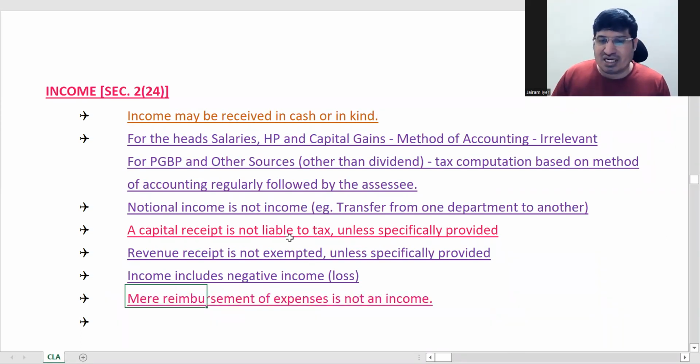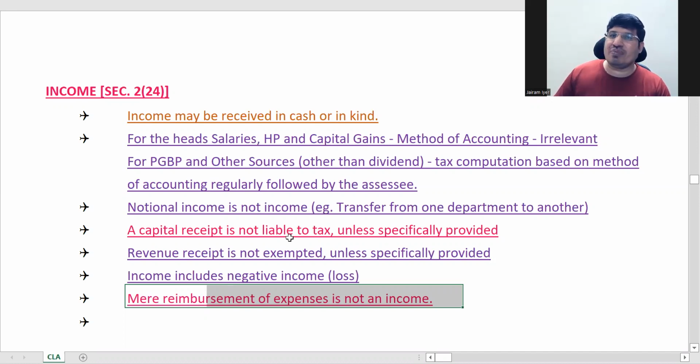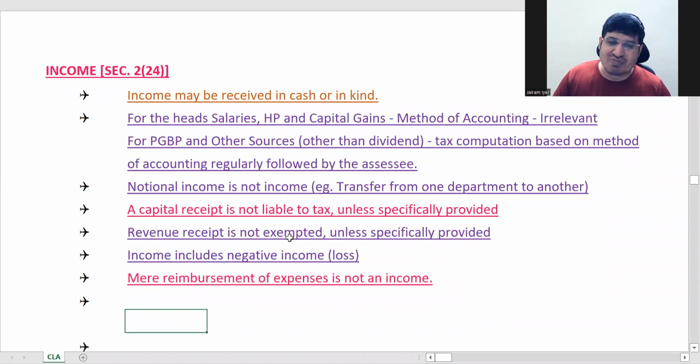And reimbursement is not an income. Same logic as we showed in capital receipt. If you have spent something on behalf of your employer, and he has given you back, that's your money only. You're not getting any income. So which is why reimbursement is not an income.